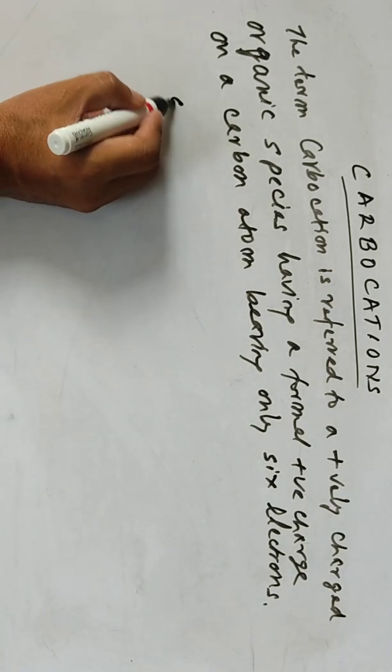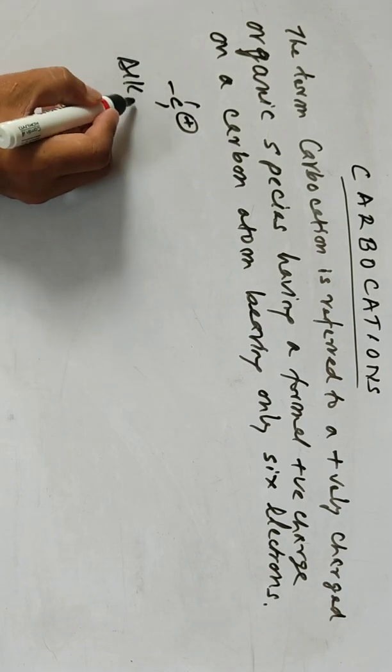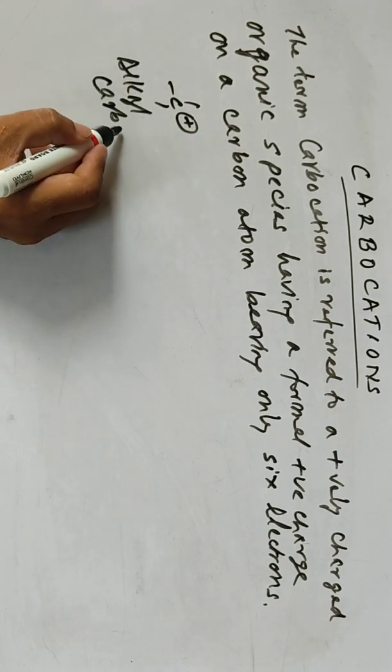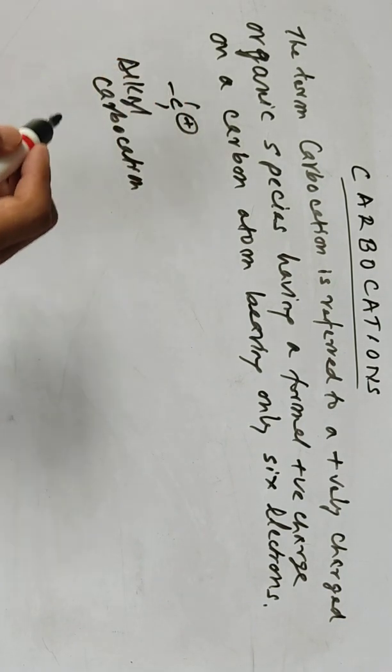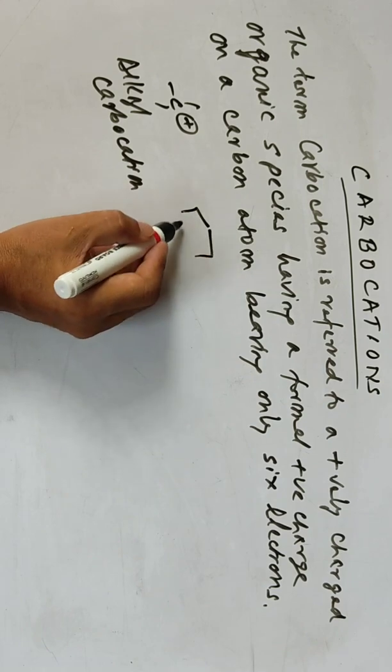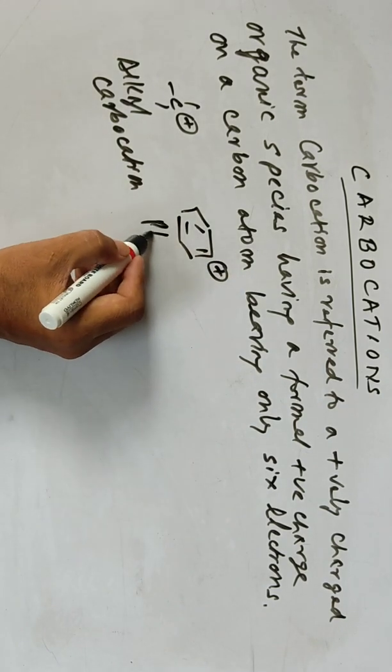Okay. So there are many carbocations. We can have an alkyl carbocation, with R groups. Then we can have a phenyl carbocation.